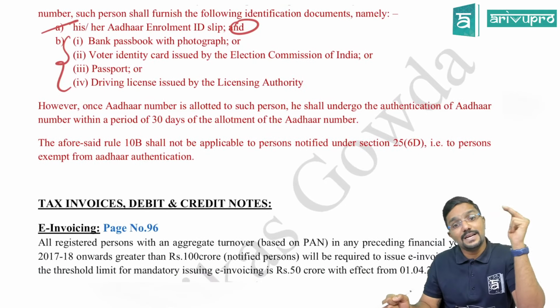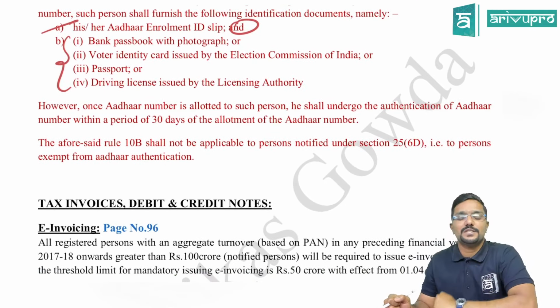However, once the Aadhaar number is allotted to such person, he shall undergo the authentication of Aadhaar number within a period of 30 days of allotment of Aadhaar number. So, if you don't have Aadhaar, temporarily give any of these documents. But is it a permanent solution? No. Once you receive your Aadhaar, you have to inform within 30 days of allotment of Aadhaar number. You have to authenticate it with the GST department.